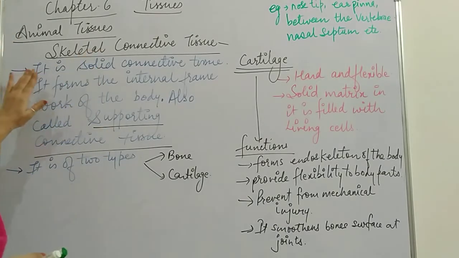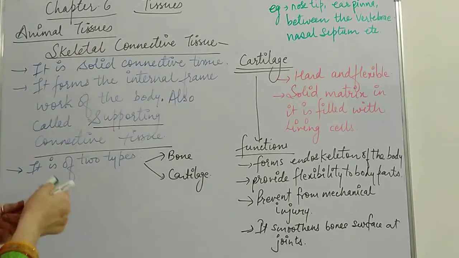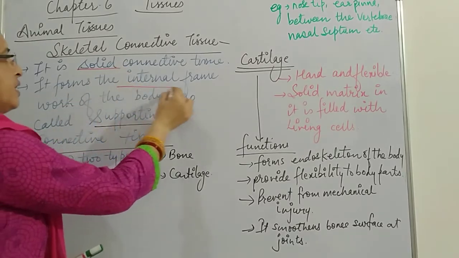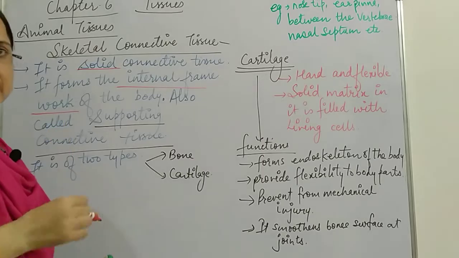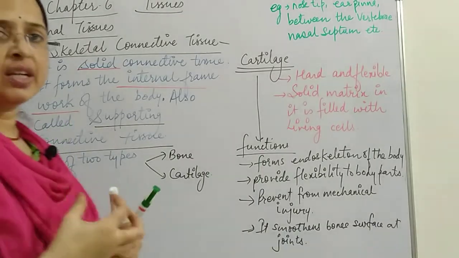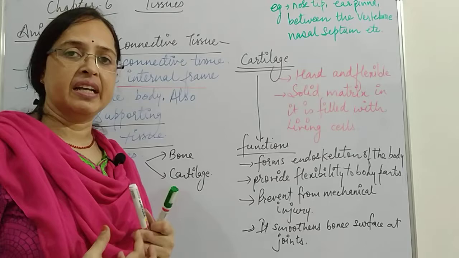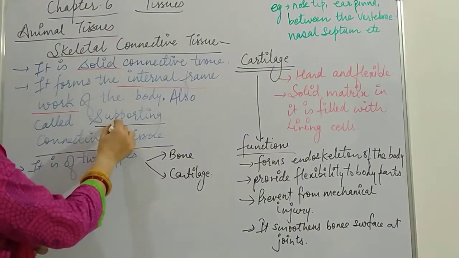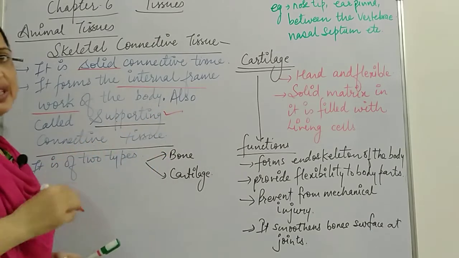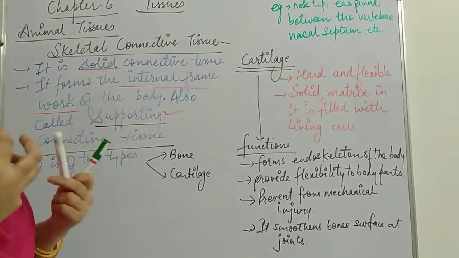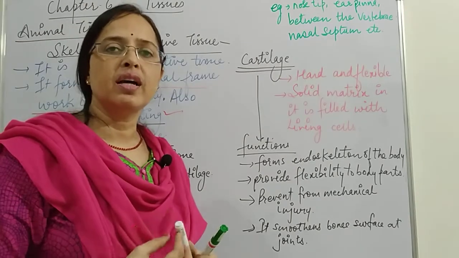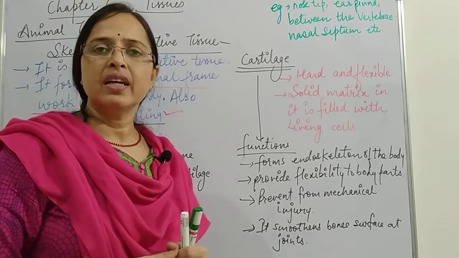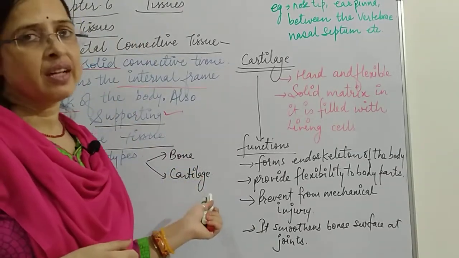So now, what is skeletal connective tissue? They are solid connective tissues, and they form the internal framework of the body. That means they are found inside the organism's body to provide mechanical support. That's why they are called supporting connective tissue. Because they provide support to our body internally, they are called supportive connective tissue, and these are of two types. One is bone and the other is cartilage.